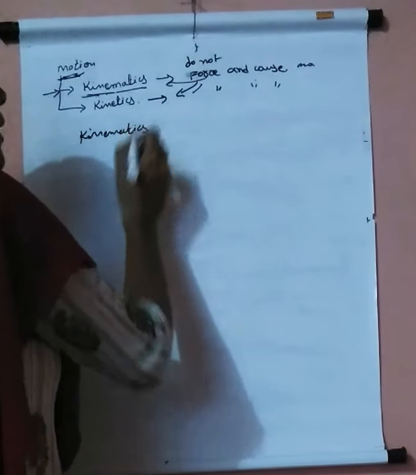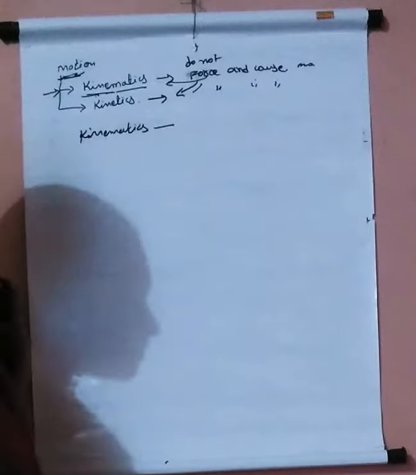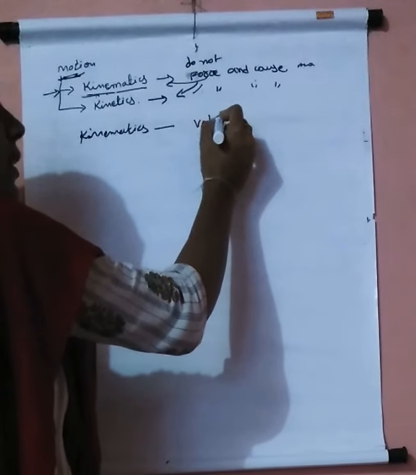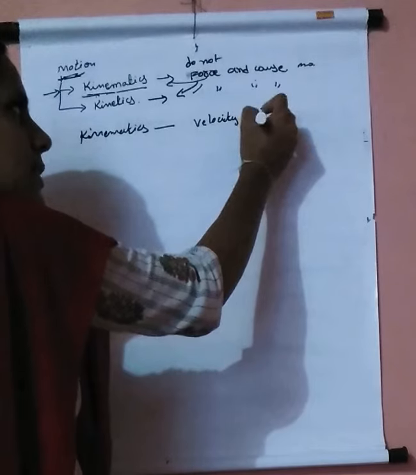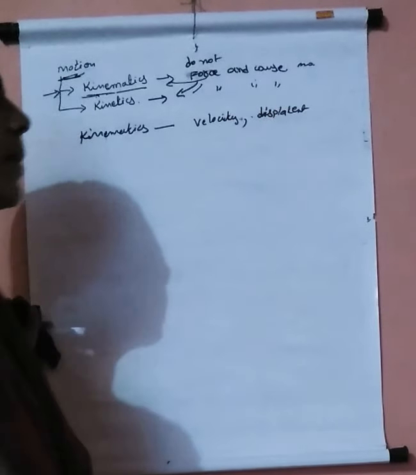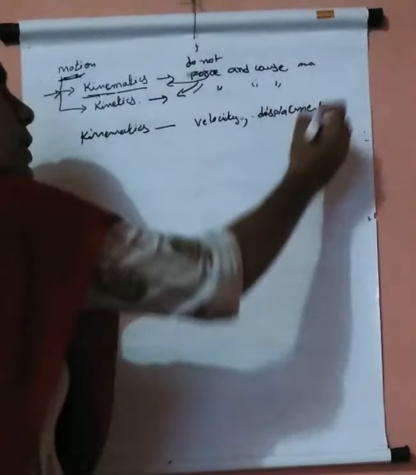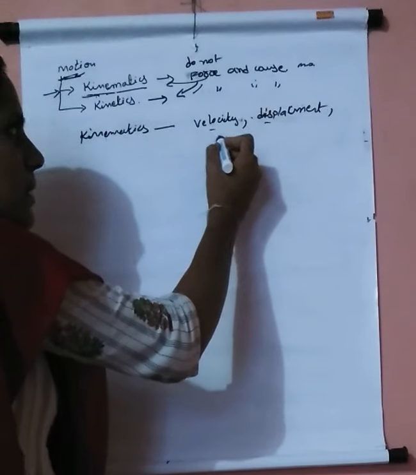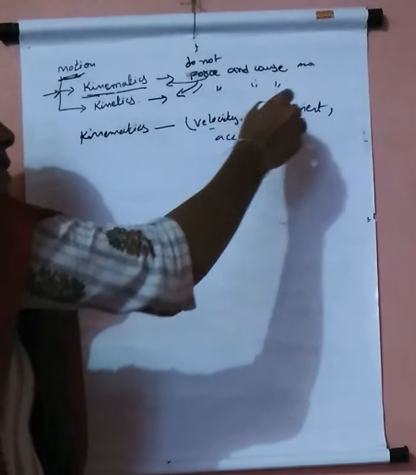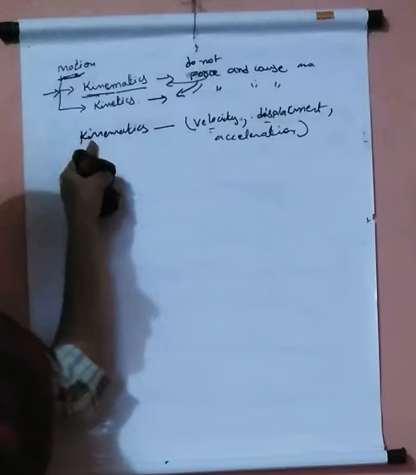Kinematics considers what the effects on a body or object are during the motion, that is velocity, displacement, and acceleration. The cause of these three quantities, why the object is moving and why it is displacing, we do not bother about in kinematics.